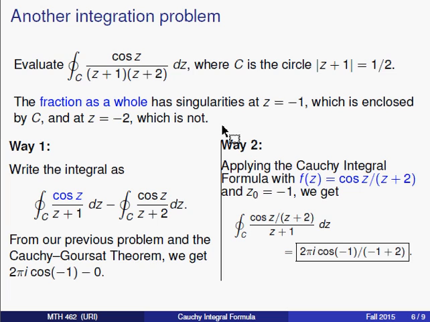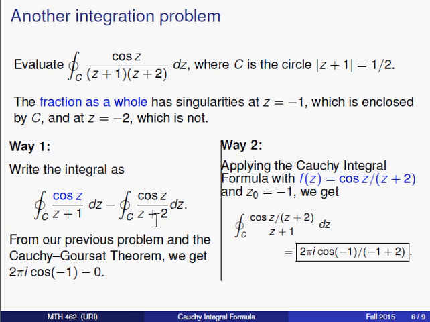Now, if we were to do what we've been doing the last few days, we might consider breaking this up into partial fractions. 1 over z plus 1 times z plus 2 can be broken up as 1 over z plus 1 minus 1 over z plus 2. And so we could break the integrand up in that way. This integral can be handled using the Cauchy integral formula in the way that we just saw. It's the same integral. And this integral, on the other hand, has a function that is analytic on the inside and on the contour C.